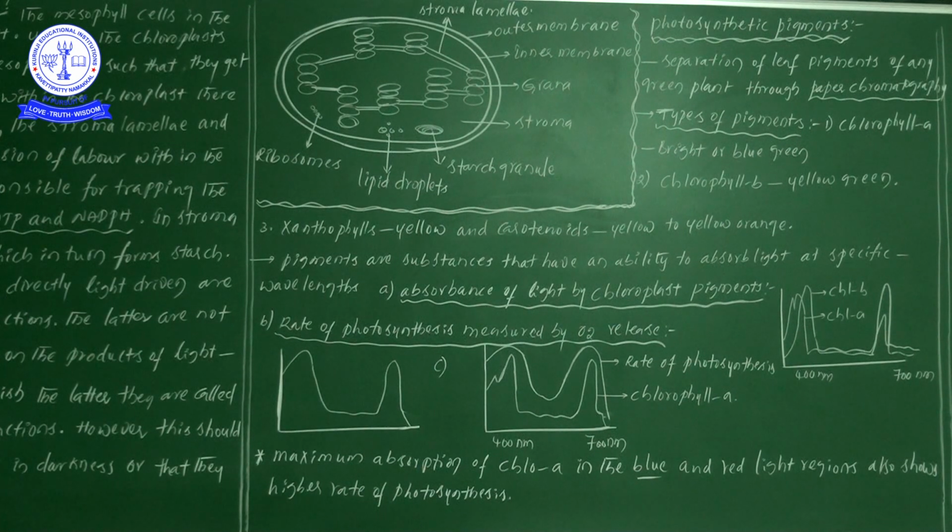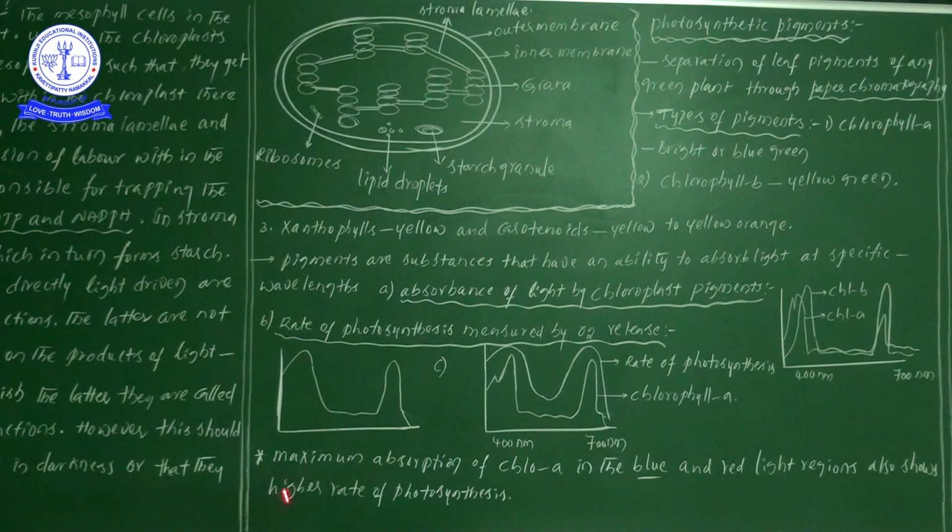So here, the point we can save in our mind is that definitely red light as well as blue light has more capability to absorb light and definitely is involved in the process of photosynthesis at more or high rates.